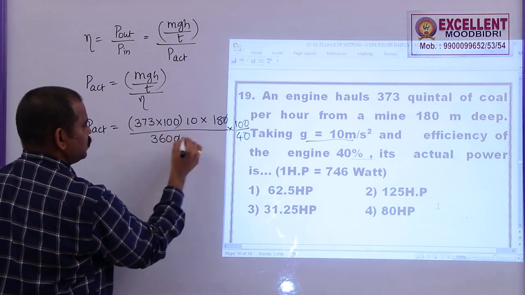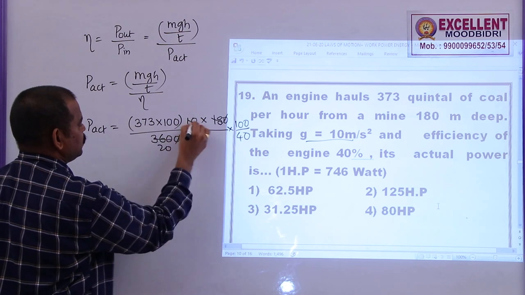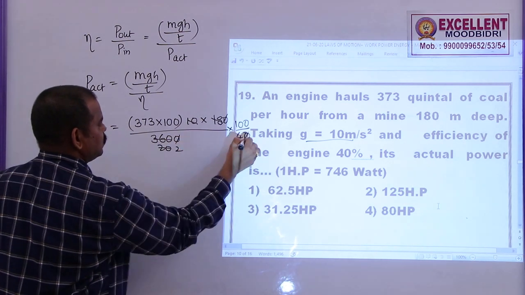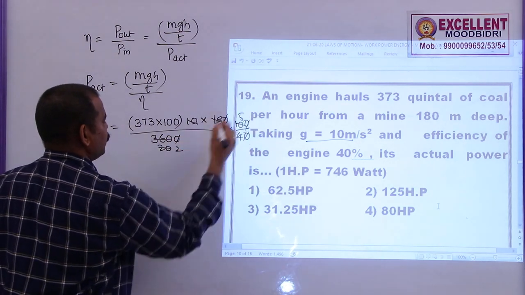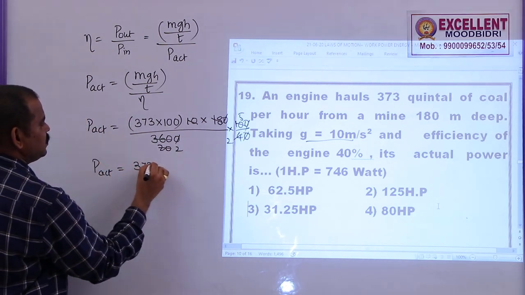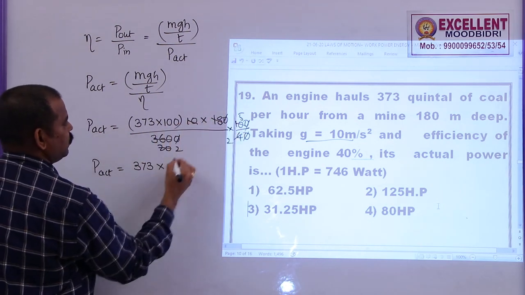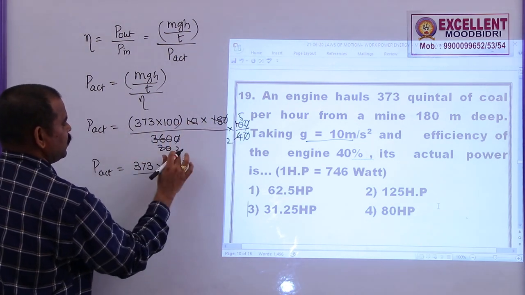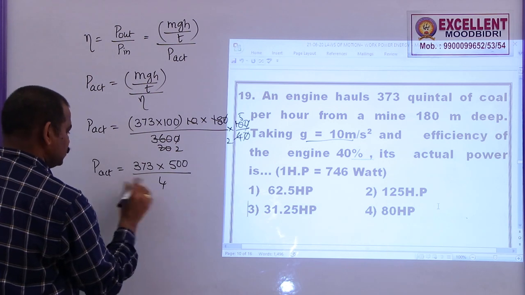So the 0s get cancelled, 18 ones are 180, 10 twos, so this is 2, this is 5. So the actual power in this case is given by 373 into 100 into 5, this is 500 by 2 into 2 is 4. So this is the actual power.